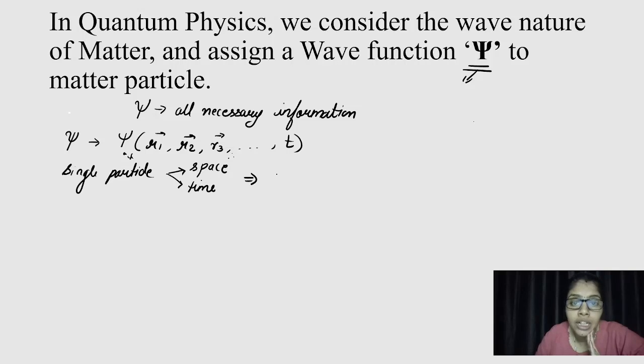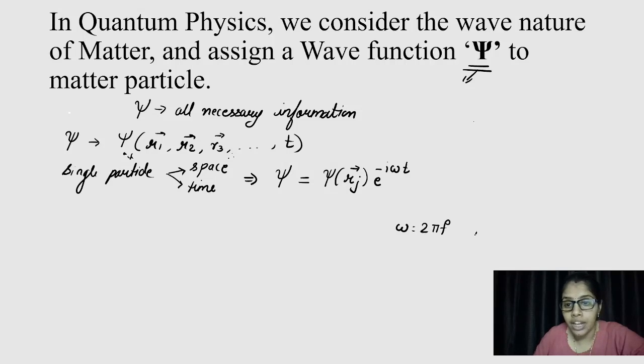For a single particle, this psi wave function we can write as psi of the jth particle times e to the power minus i omega t, where omega represents 2 pi f, and f is the frequency of the wave, right?